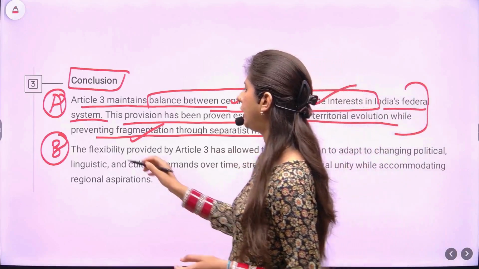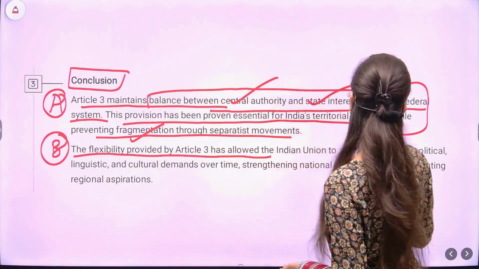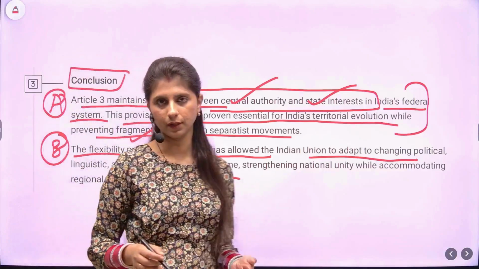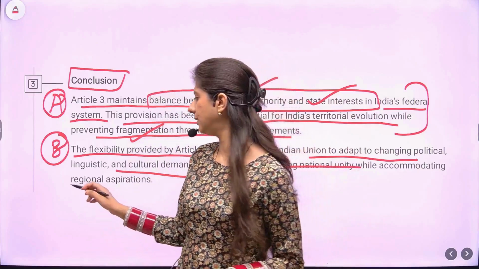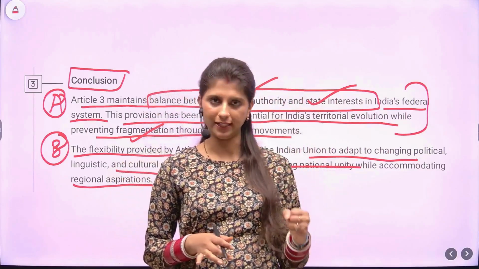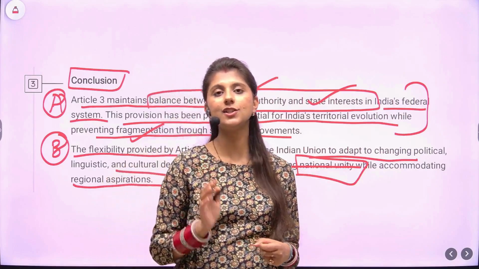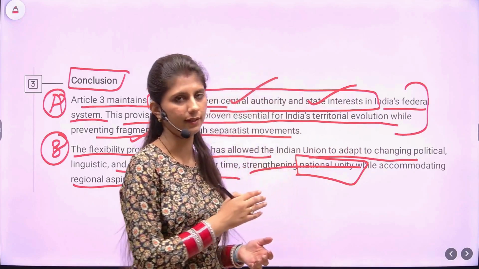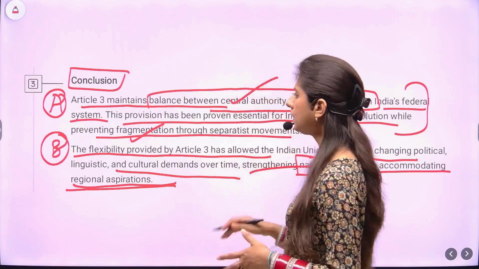But in a 15 marker, you need to add one more line. The flexibility provided by Article 3 has allowed Indian Union to adapt to the changing political, linguistic and cultural demands over time. Now what is it doing? Strengthening national unity while accommodating regional aspirations. So try to understand, what is this doing? This is strengthening our national unity. That is why India is said to be an indestructible union of destructible states. You can even incorporate such lines in your answer. While accommodating regional aspirations. Okay, so this was all.